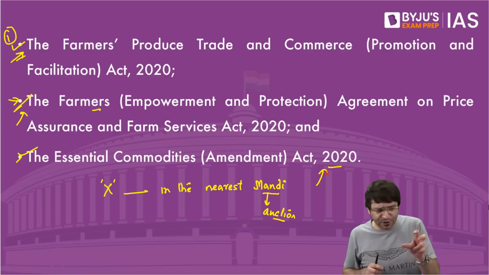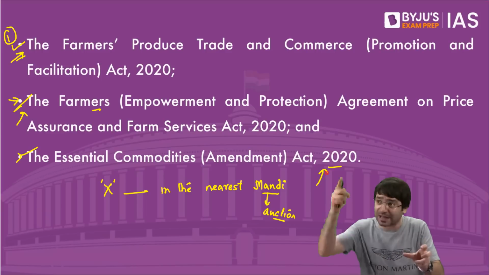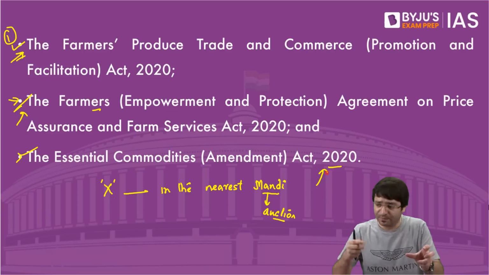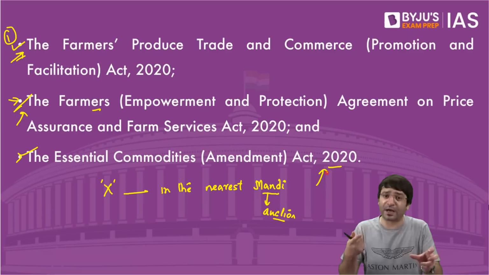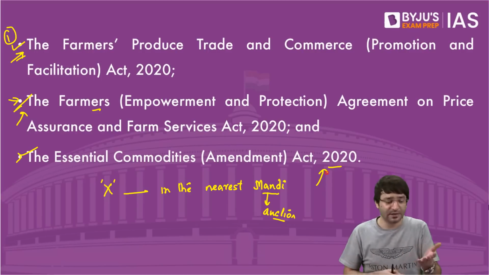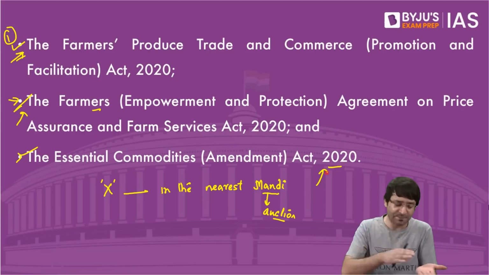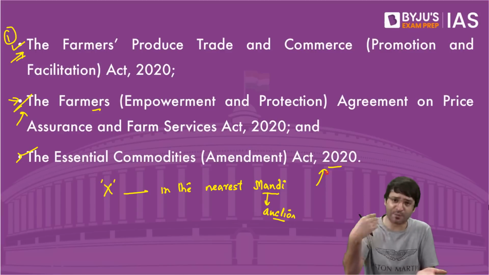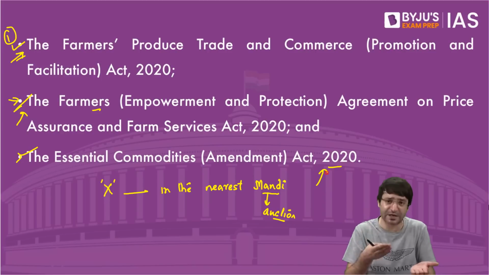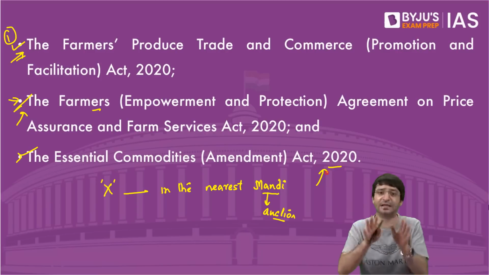If the demand for a particular good, a particular crop, for example, is high, that means people are willing to pay more to get 1 kg of onion, and the price of onion will go up. If the supply of onion is less but the demand is more, more and more people are saying, instead of 10 rupees per kg, I'm willing to pay 50 rupees, I'm willing to pay 100 rupees, but give me 1 kg of onion because it's the festival season, I need onions.